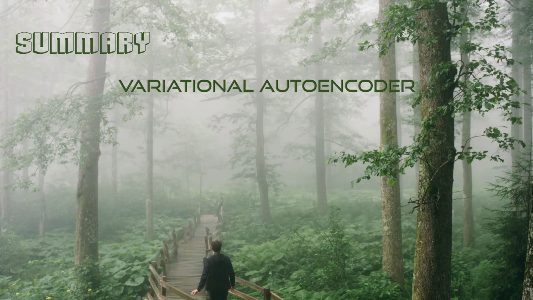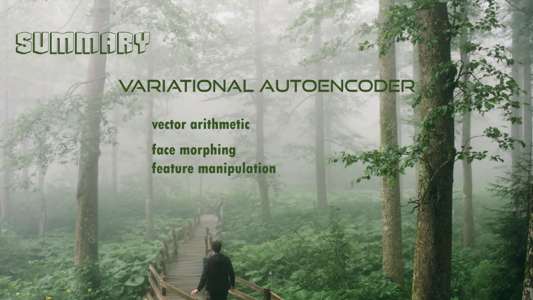We can simply choose points from a standard normal distribution to generate new faces. Moreover, by performing vector arithmetic within the latent space, we can achieve some amazing effects such as face morphing and feature manipulation. With these features, it is easy to see why variational autoencoders have become a prominent technique for generative modeling in recent years.